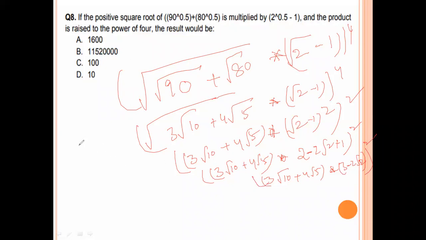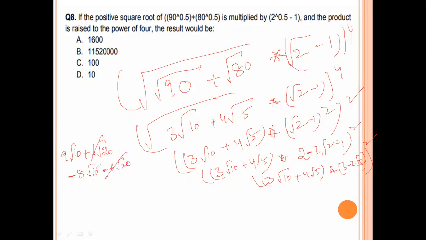3 into 3, 9 root 10, 3 twos are 6, plus 6 root 20, minus 8 root 10, minus 2 into 3, 6 root 20.